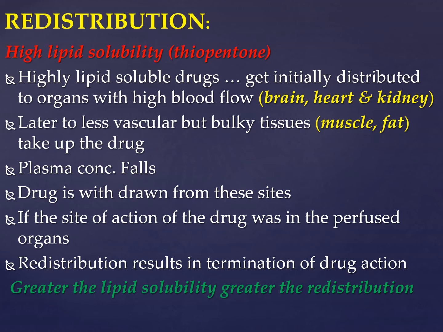So that is why when it gets redistributed, its action gets terminated. So the greater the lipid solubility, the greater the redistribution. So note down this slide. This is very important from an examination point of view, and it is asked in MCQs which drug has a high lipid solubility and leads to rapid redistribution.